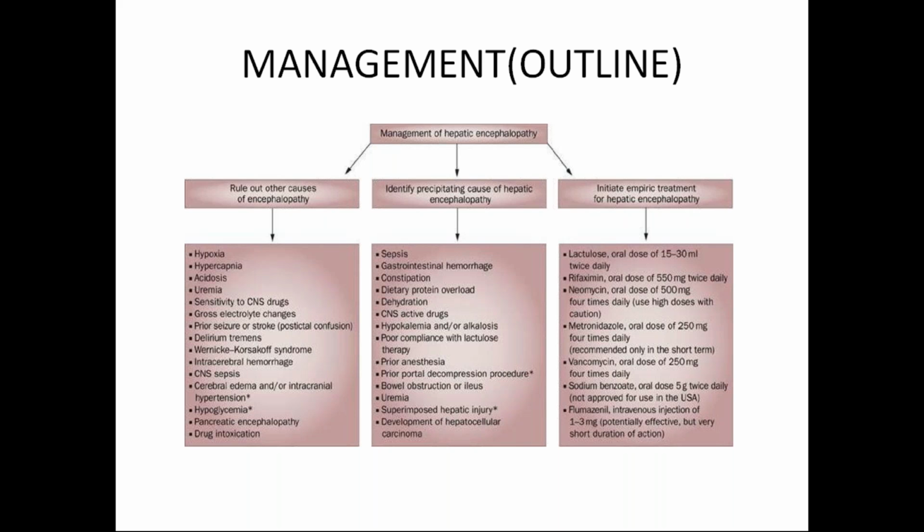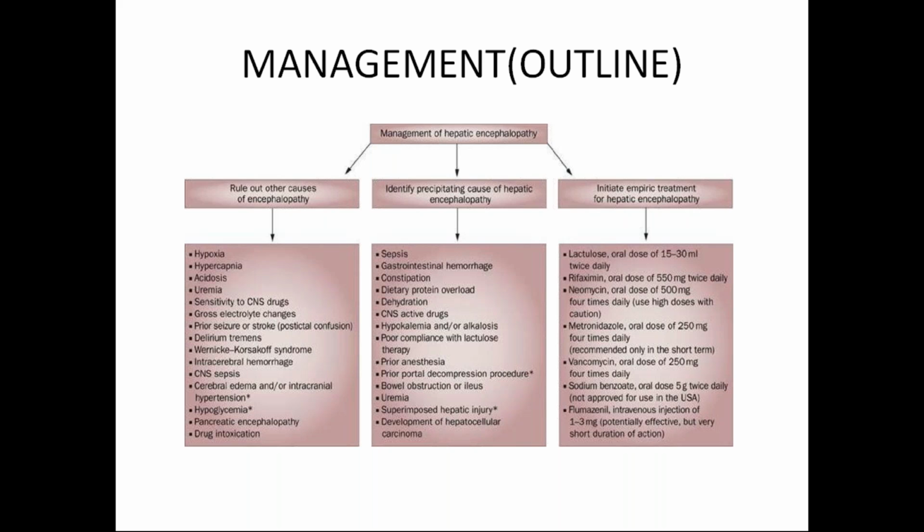The next important step in the management of hepatic encephalopathy is to identify the precipitating cause. Because we cannot revert the process entirely, what we can do is prevent the precipitating factors. If we control the precipitating factors, this ongoing process will stop, and as a result the patient may not go into the severe stages.